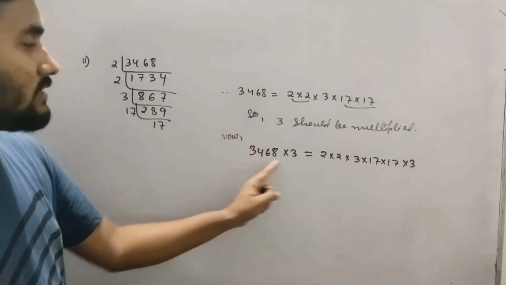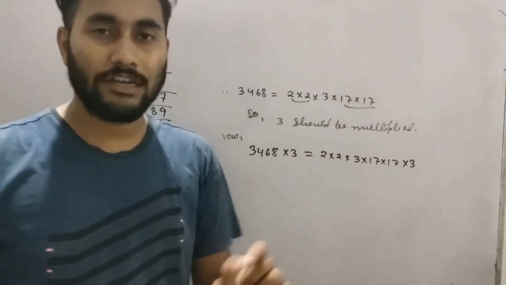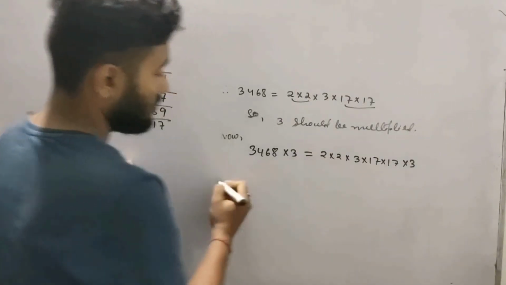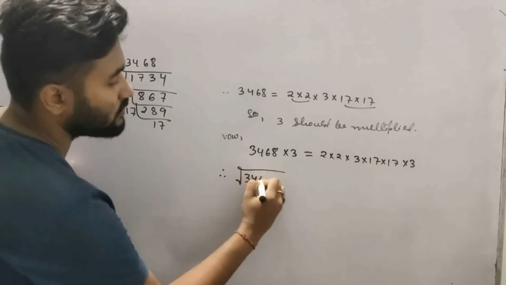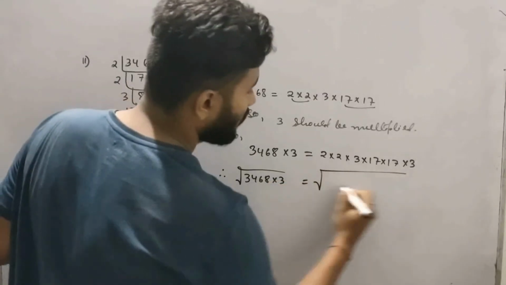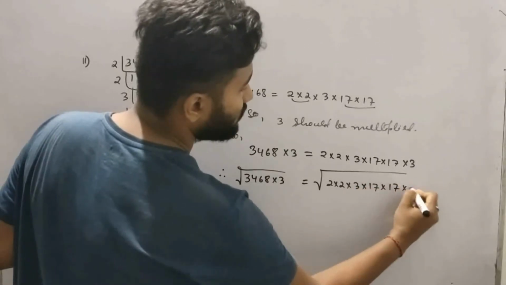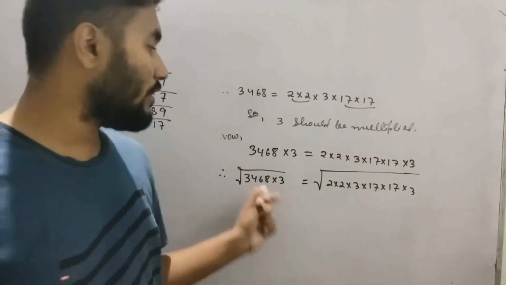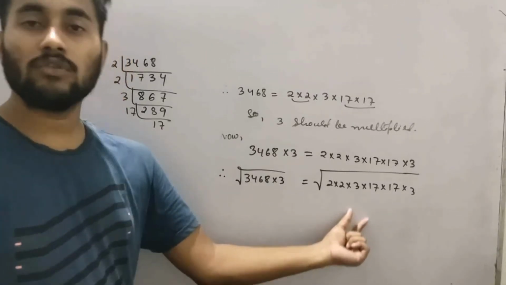Clear? 3468 into 3, no need to do. Just this is 3468, so with this, into 3. Okay, so then you see again now. Therefore, square root of 3468 into 3 will be equal to what? Square root of 2 into 2 into 3 into 17 into 17 into 3. Understood? Like what was the square root of 36? 6. So we have to find the square root. This is not your answer. From here the square root will be your answer.